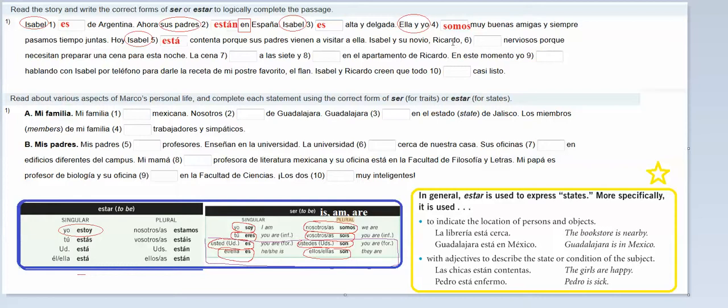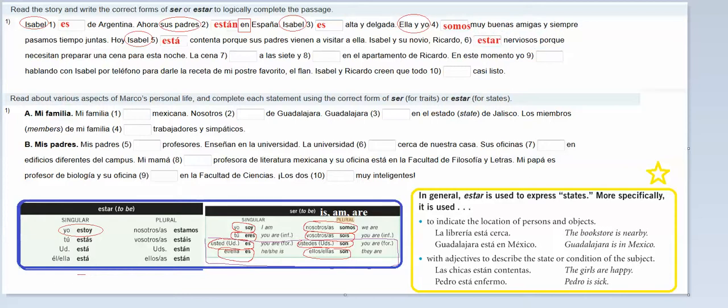Isabel y su novio Ricardo nerviosos. So nerviosos is an adjective again, meaning nervous. So does nervous describe the size or the shape or the color of them? No. And if I ask you, how are you doing today? Could you say, I'm nervous? Yes. So it's describing a state or condition that they are in, which would be estar.